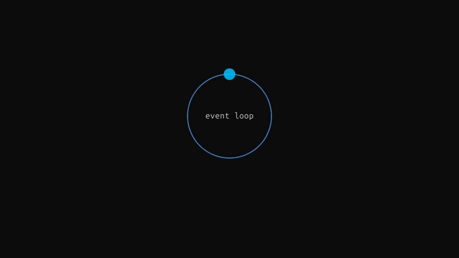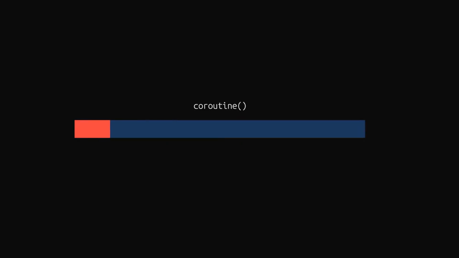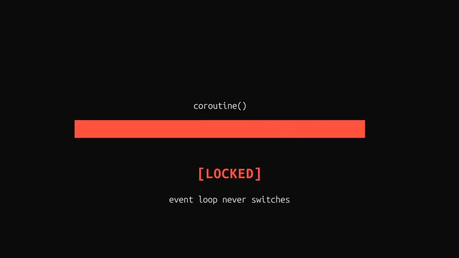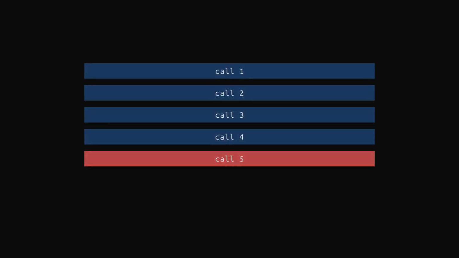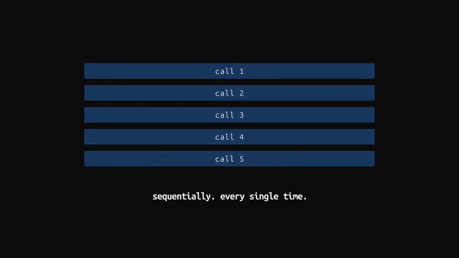That is the illusion, because Gather does not care what is inside those coroutines. It just schedules them and hands control to the event loop. And the event loop has one job, which is to run one thing at a time and switch between tasks only when they are waiting. The key word here is waiting. If your coroutine never actually waits, the event loop never switches. So it just runs it to completion and then moves to the next one, sequentially every single time.